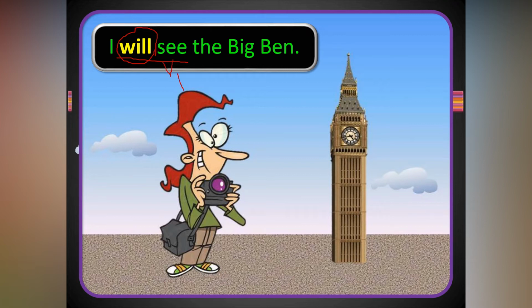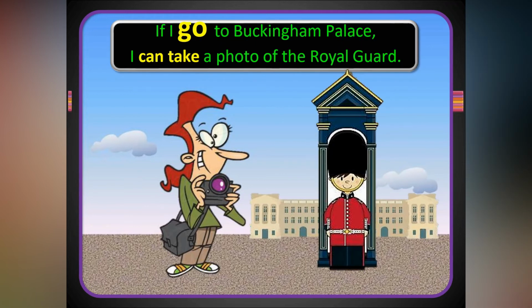I will see the Big Ben. It's a Big Ben. Okay. If I go to Buckingham Palace, it's V1. What is the verb here? V1. I can take. Here you can use. Just now I said that will only we use.